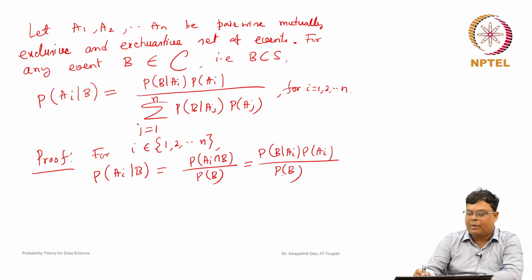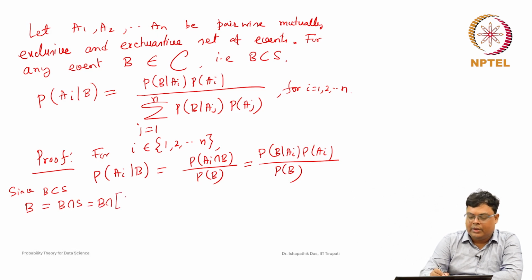Now, from the theory of total probability, this probability of B can be computed. Since B is a subset of S, B can be represented as B intersection S. Because A1, A2, An are a pairwise mutually exclusive and exhaustive set of events, the union of ai is S. So, this can be represented as union of i equal to 1 to n of B intersection ai, by the distributive property, and they are pairwise disjoint.